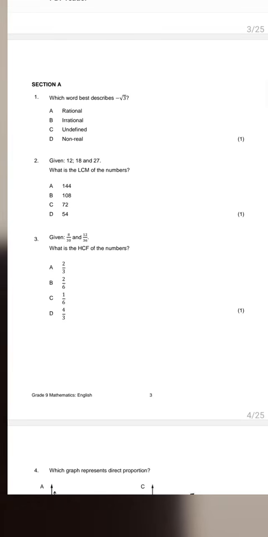Now, from the numerator, we can find the HCF. Then from the denominator, we can also find the HCF. Remember, what did we say about HCF?